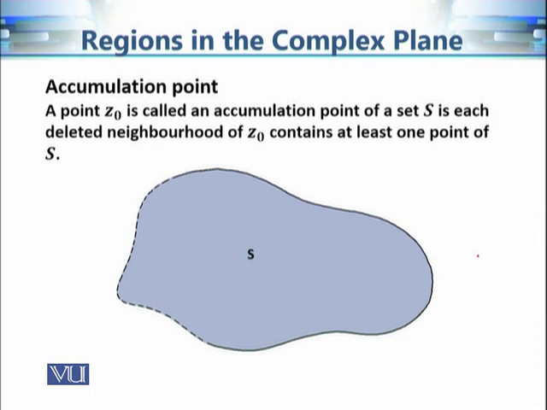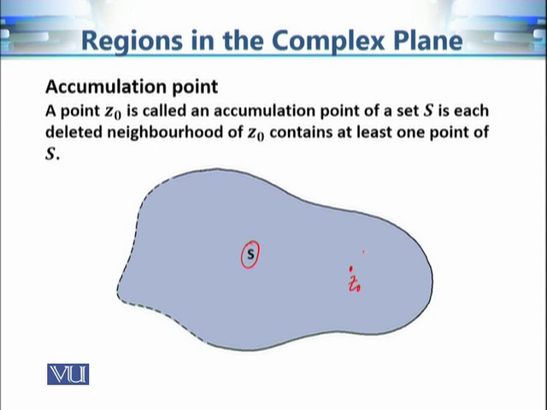Now let's continue our discussion. We have this definition of accumulation point. It is also known as limit point. So what is a limit point or accumulation point? A point Z0 is called an accumulation point of a set S if every deleted neighborhood of Z0 contains at least one point of S. So let's start with this set S and take a point Z0. Now we want to see if this Z0 is an accumulation point of S or not. The definition says that if every deleted neighborhood of Z0 contains at least one point of S, then this Z0 is an accumulation point.